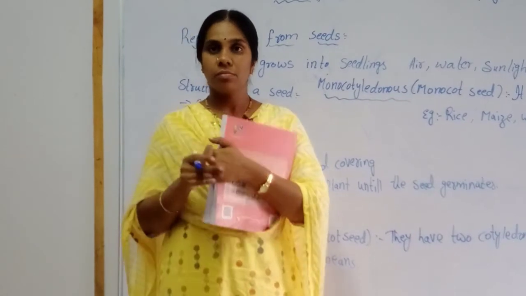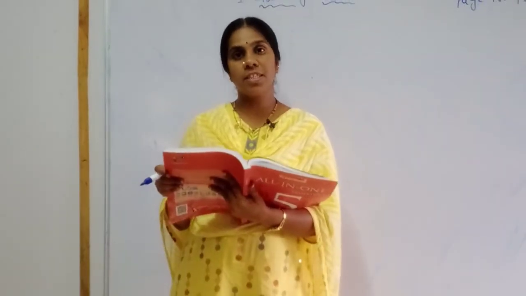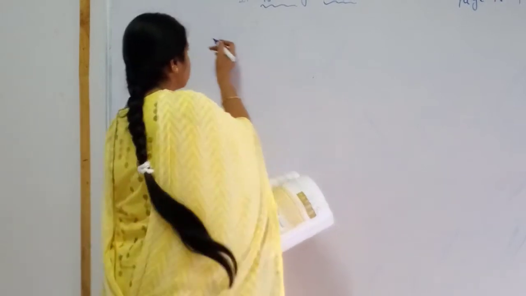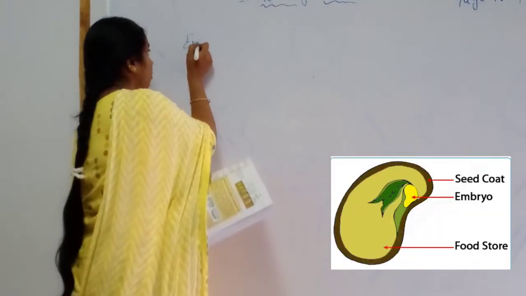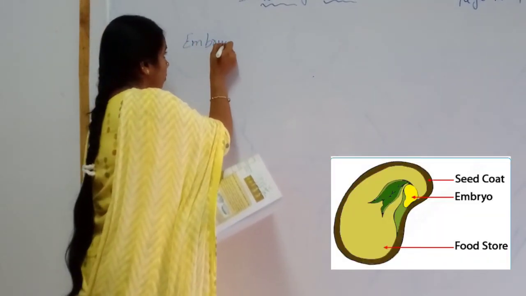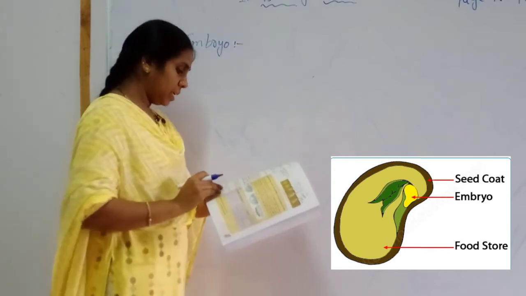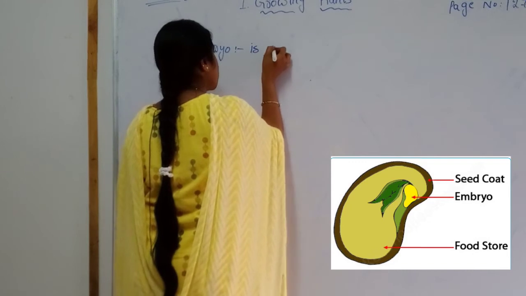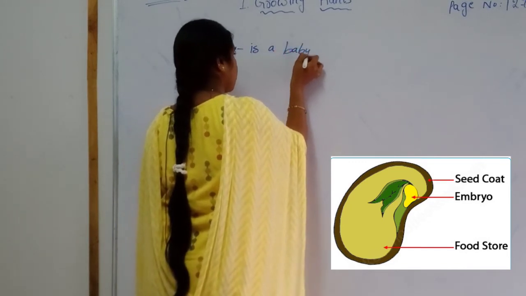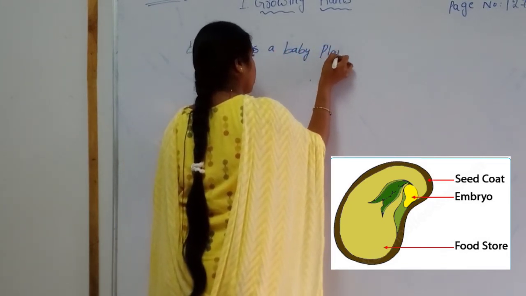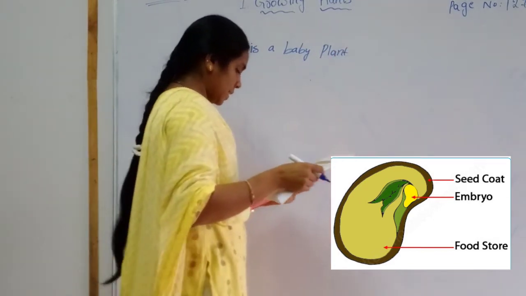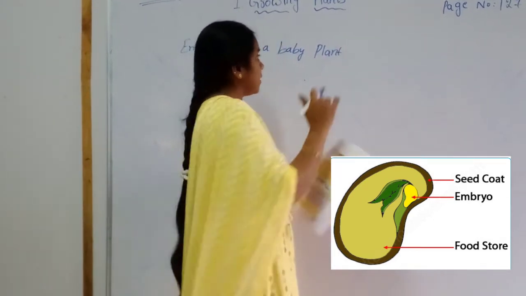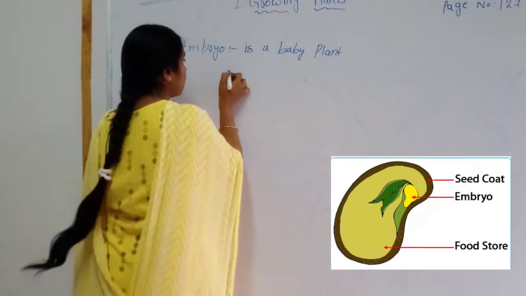Okay. The third part of a seed is the embryo. Embryo is a baby plant.